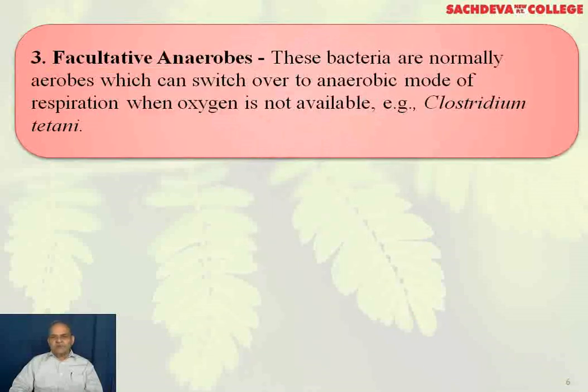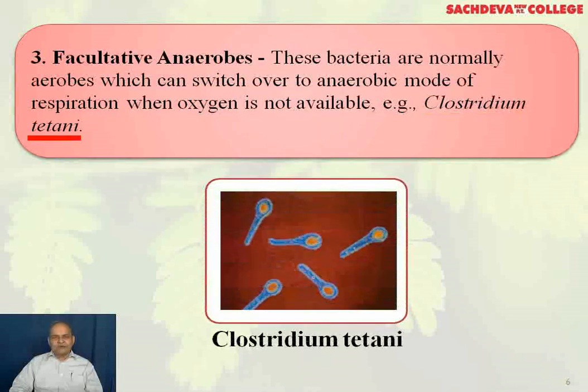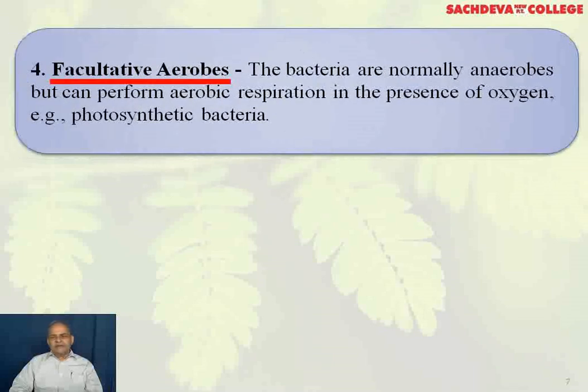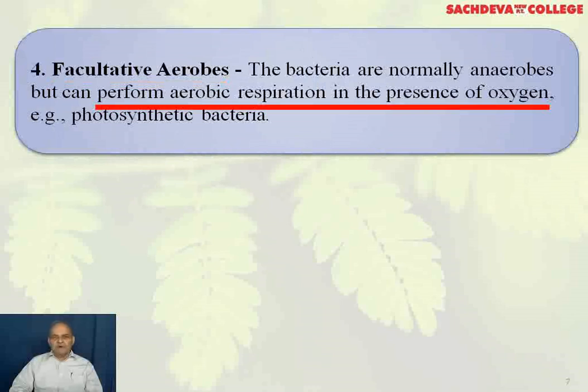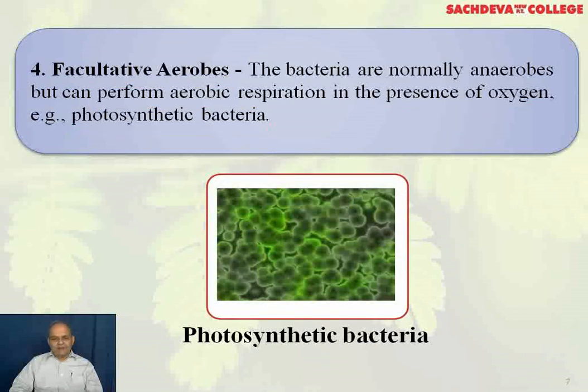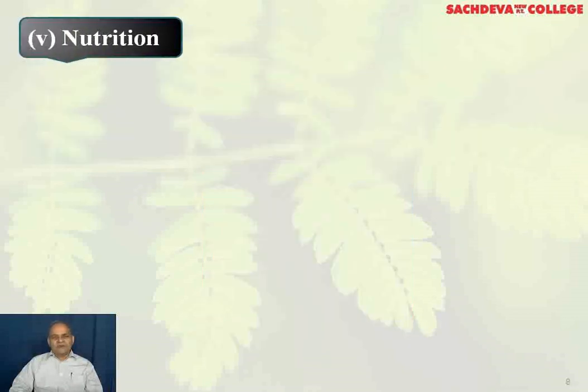Facultative anaerobes. These bacteria are normally aerobes, which can switch over to anaerobic mode of respiration when oxygen is not available. Example is Clostridium tetani, the bacteria which causes tetanus or lockjaw disease. Facultative aerobes. The bacteria are normally anaerobes but can perform aerobic respiration in the presence of oxygen. Example is photosynthetic bacteria. Now we take up the nutrition.